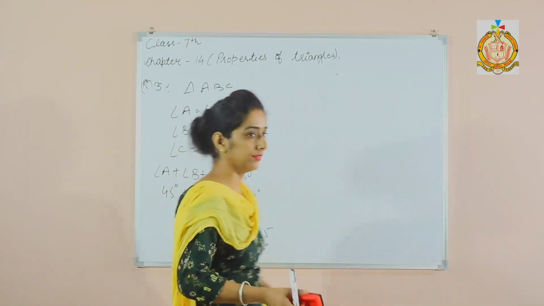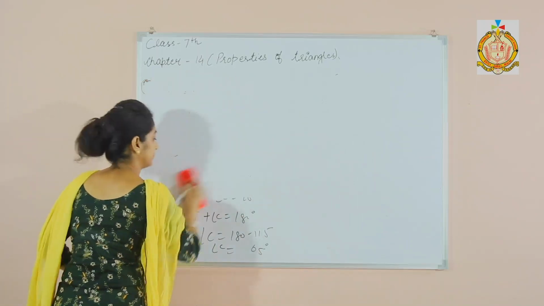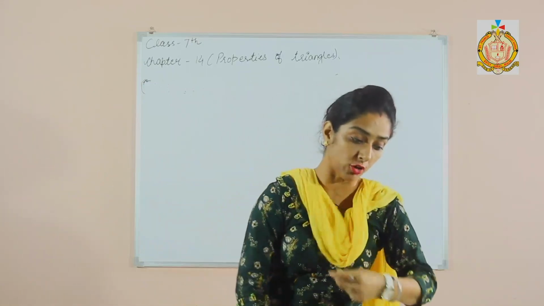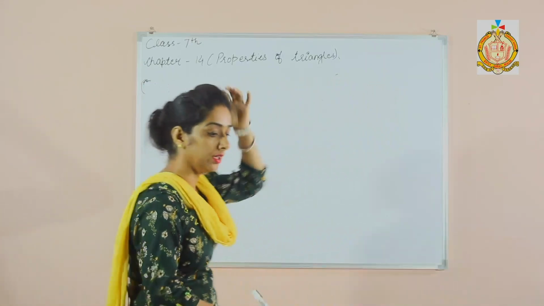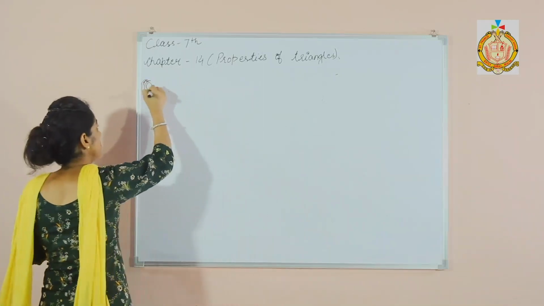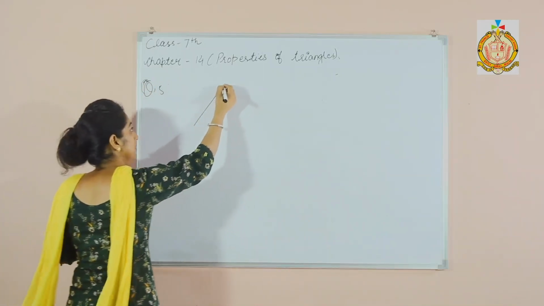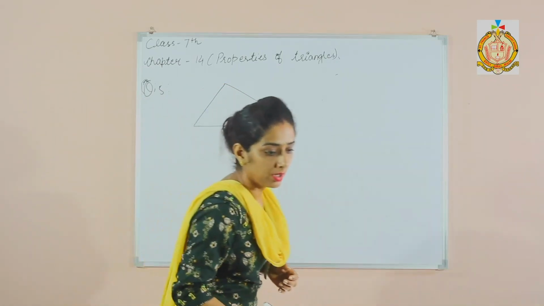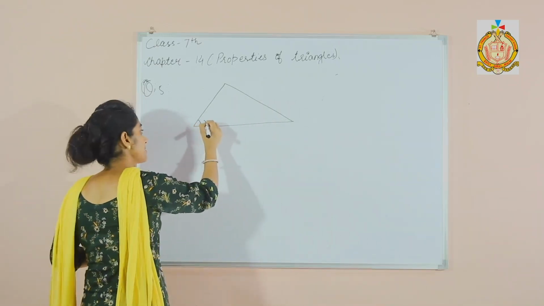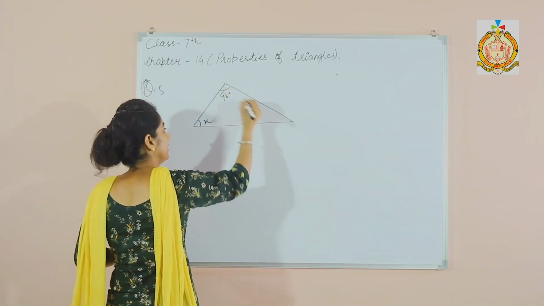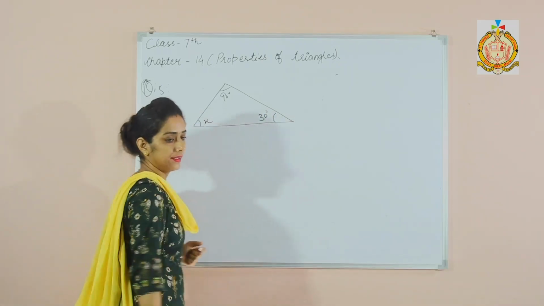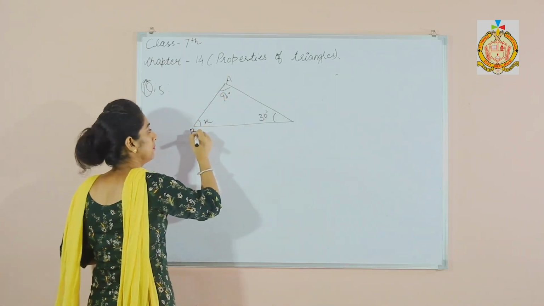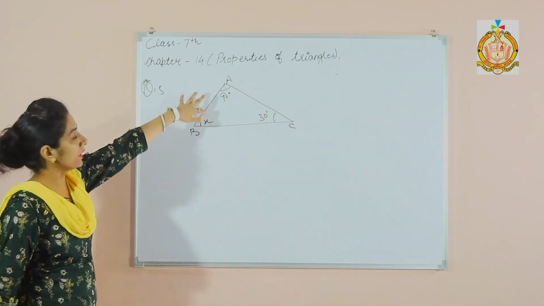Now see question number 5. In each of the following figures, calculate the unknown angles. In question number 5, there is a triangle like this, in which this is x, this is 90 degrees and this is 30 degrees.